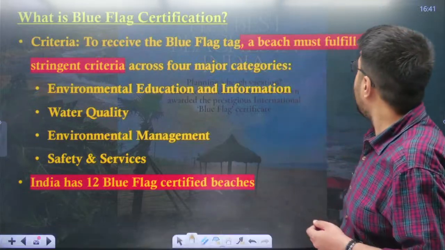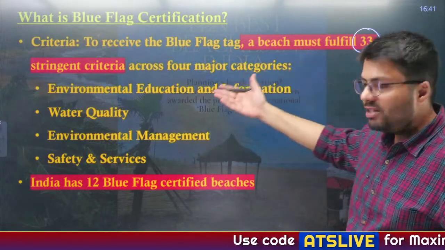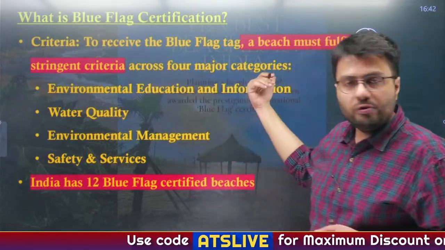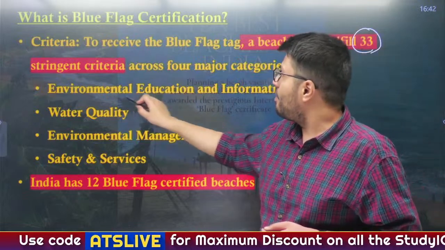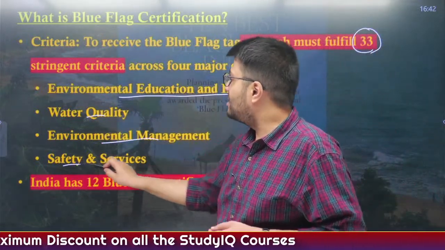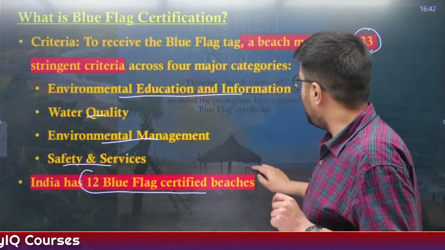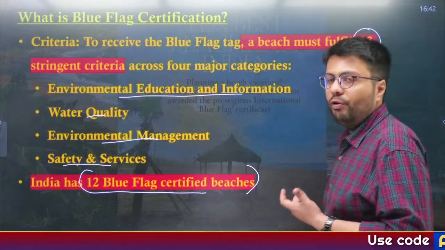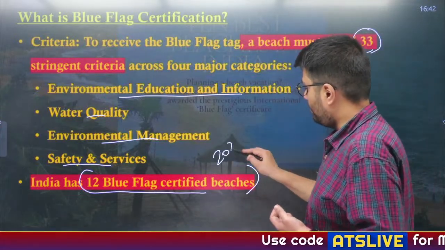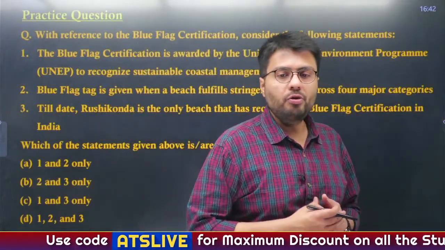It is provided after the beach or tourism spot fulfills 33 stringent criteria spread across 4 major categories: environmental education and information, water quality, environmental management, and safety and services. In total India has 12 blue flag beaches certified in 2024. Understood? Now let's see if you are able to solve this question.